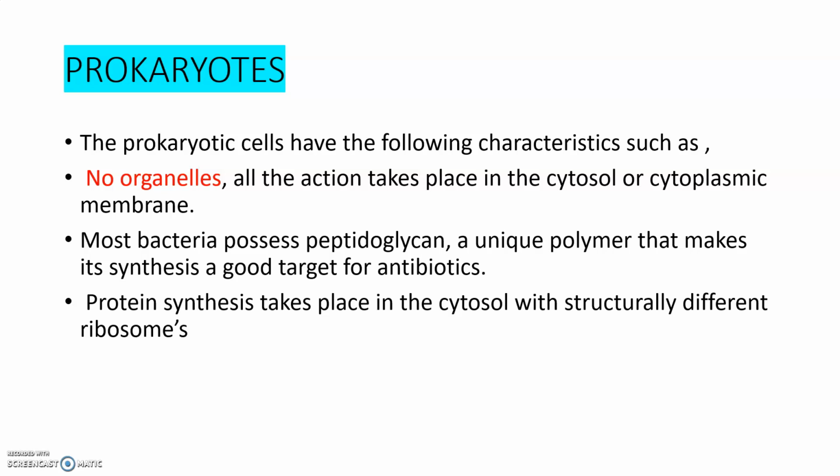The protein synthesis takes place in the bacteria in the cytosol with structurally different ribosomes. In the case of eukaryotes, the ribosomes are different, as well as in the prokaryotes the ribosomes are different. In bacteria, the ribosomes are 70S, whereas in the eukaryotes, the ribosomes are 80S. So there is a slight difference in the ribosomes in eukaryotes as well as prokaryotes.